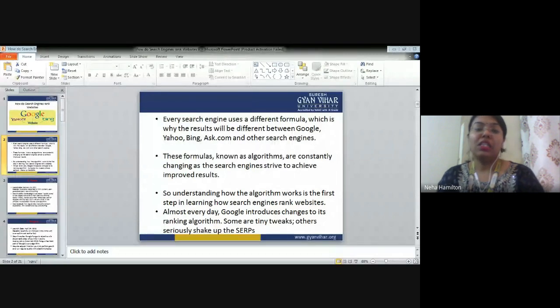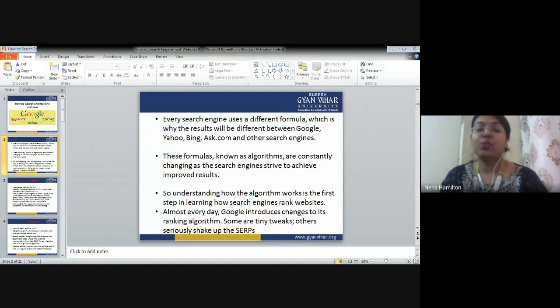Okay. These formulas, known as algorithms, are constantly changing as the search engines try to achieve improved results. I've already told you that these softwares keep on updating, they keep on changing. Why do they keep on changing? Because they want to catch the black hatters, they want to improve the mechanism on which they are working in ranking the websites. So, understanding how the algorithm works is the first step in learning how search engines rank websites.